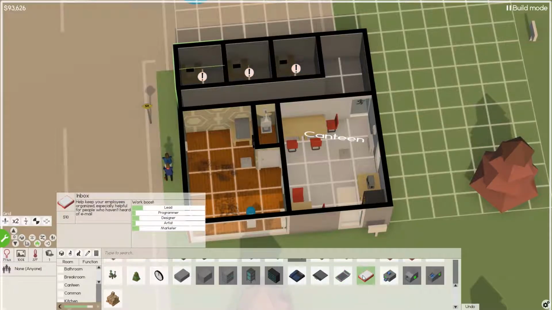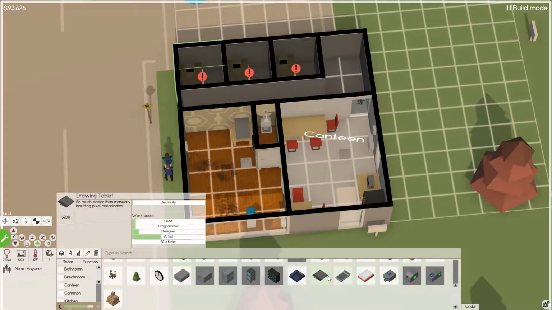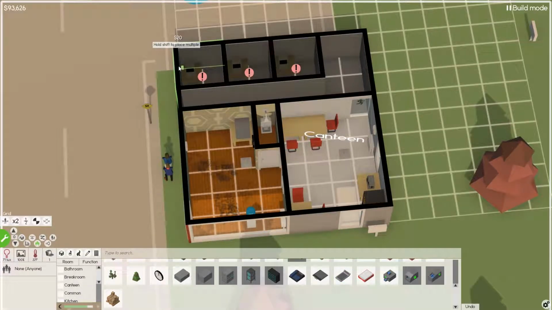The inbox is the most generic. It actually gives you a nice little bump to each one. So if you have rooms that are set to just anybody, you can put an inbox in there, and it gives a minor boost. It's not as much as if you had your programmers working with a calculator. That's the benefit we have there. I'm probably going to put the calculator with all three desks because that's the majority of the time we're spending, on development. So we will put these here and get that boost for programming.